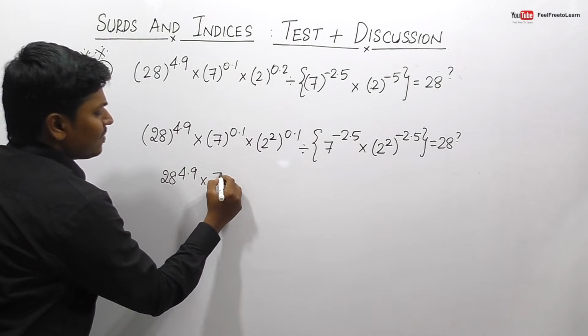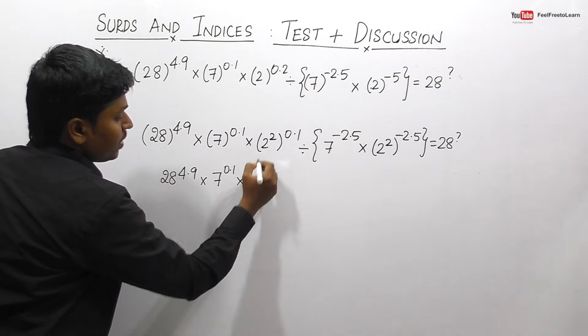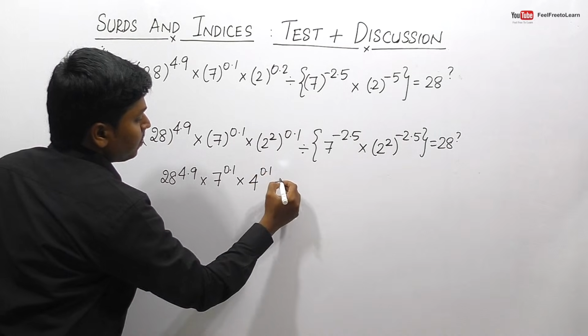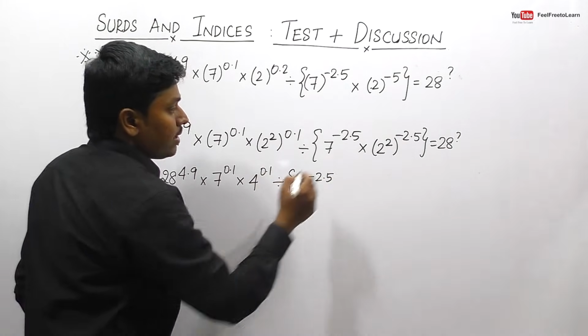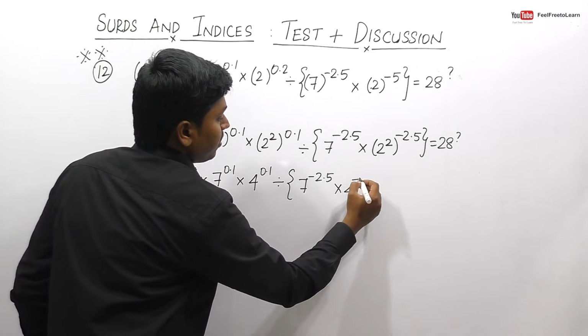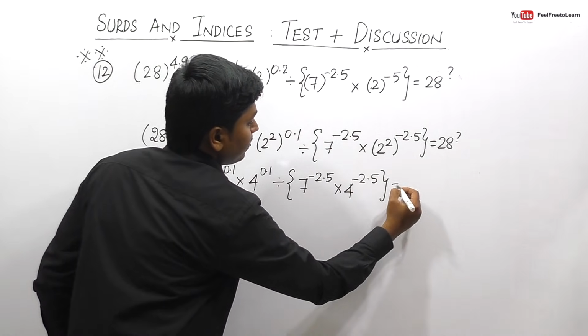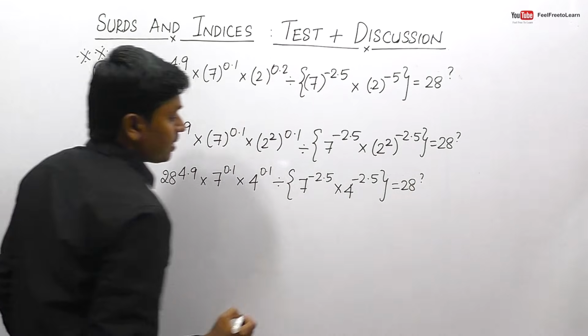So 7 power 0.1, 2 square will be 4. So 4 power 0.1 division 7 power minus 2.5. I think 2 square will be 4, so 4 power minus 2.5 is equal to 28 power question mark.